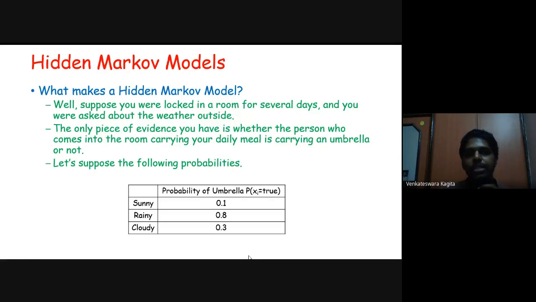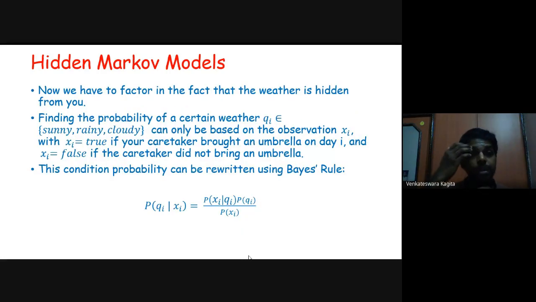So with this information, how can you determine the weather outside based on these observations? Now we have to factor in the fact that the weather is hidden from you. The actual weather is hidden from you. The only evidence that you have is this umbrella, and this umbrella takes two values, yes or no, or true or false. True indicates he brought an umbrella. False indicates he did not bring an umbrella. So these are the two values it takes.